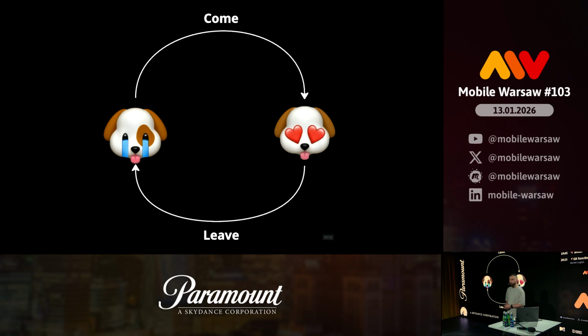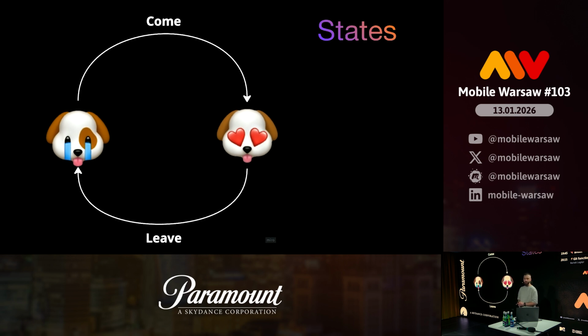So, what is it? That's Henek, my previously mentioned dog. Henek is a pretty simple creature. He has 2 states, and that's the first thing we need to build one. Henek can be happy and Henek can be sad, and he's always in one of them. He also reacts to commands.